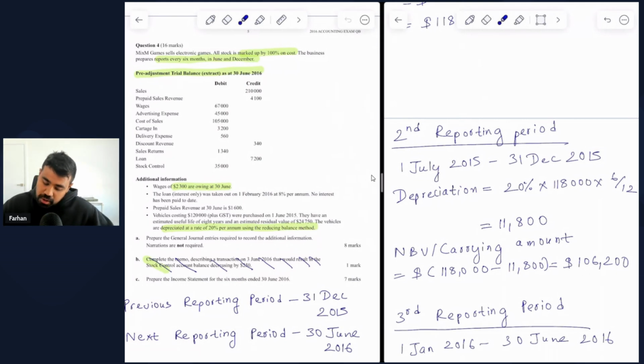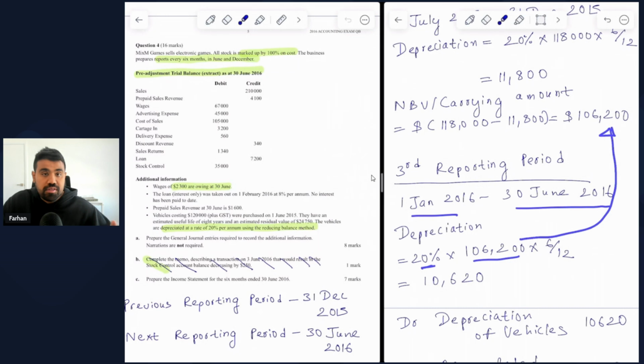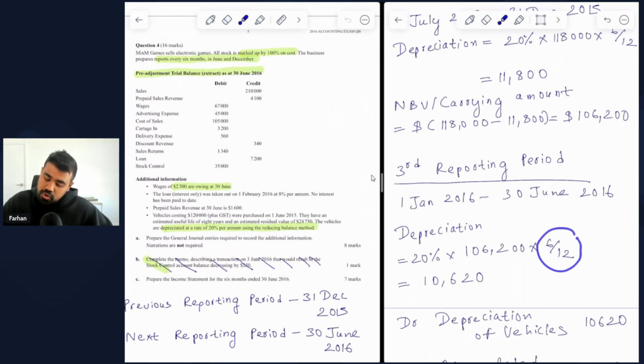Let's move on to the third reporting period, which covers 1 Jan 2016 until end of 30 June 2016. That's where we are now today. And if you want to find the depreciation again, it's straightforward. You take the annualized rate of 20%, multiply it with the carrying amount that you had calculated at the end of the second reporting period of $106,200. Then you multiply 6 by 12, which is the same thing as multiplying with 0.5 because it's 6 months of usage.